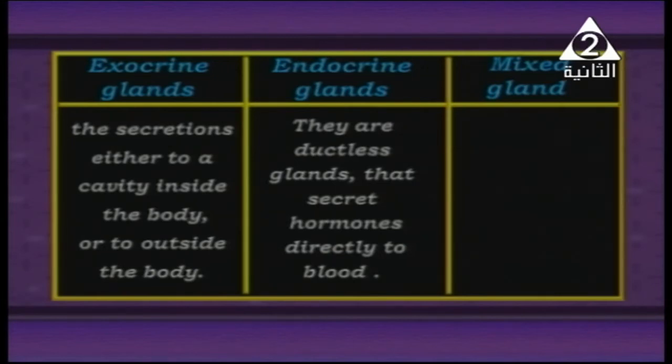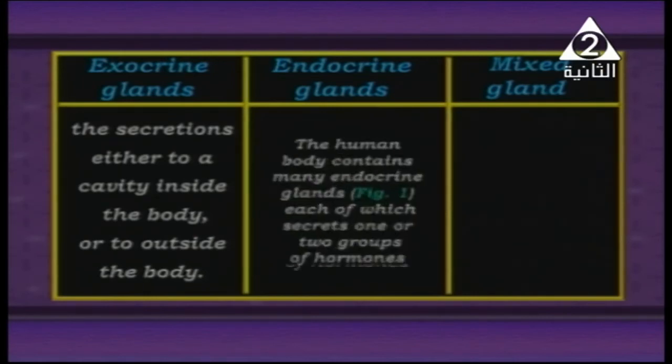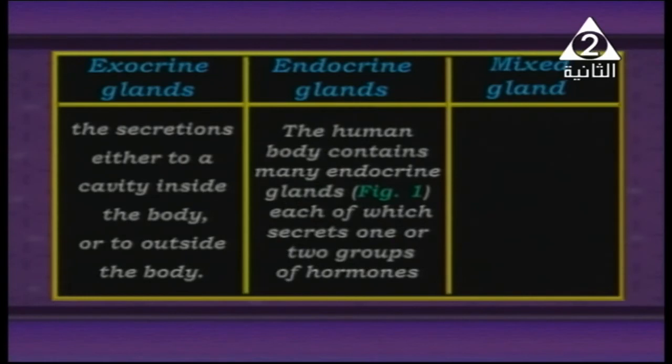While endocrine glands secrete the secretion directly into the bloodstream, and the secretion is called hormone. The human body contains many endocrine glands, as we're going to show in the next figure, and each one of them secretes one or more different groups of hormones.